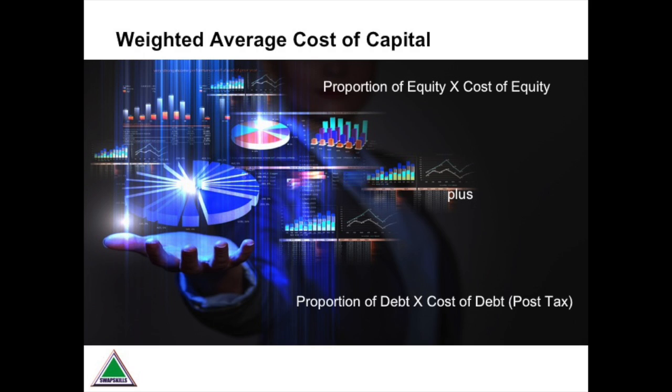The weighted average cost of capital looks at your proportional amount of debt and equity. Now remember the difference between the two. Debt has to be repaid, but the interest can be taken off your pre-tax profits to reduce your tax bill. Equity does not have to be repaid, but dividends are not tax deductible, and investors will want a higher rate of return for taking the risk of being wiped out first.